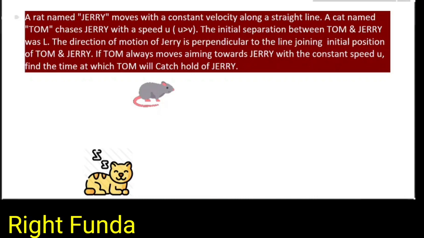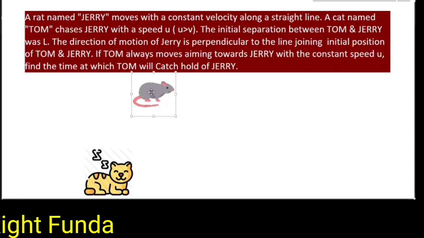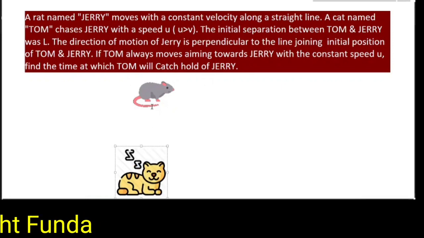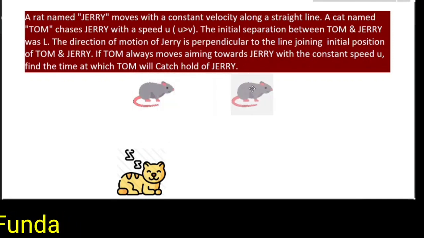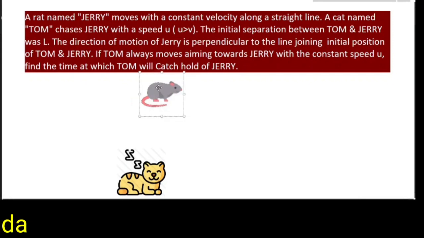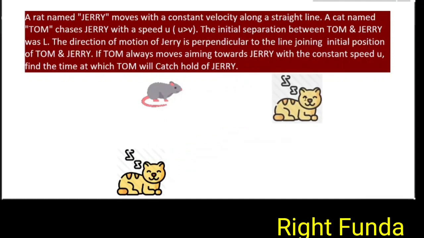One thing is given: Jerry moves with a constant velocity. Suppose Tom is here, Jerry is here, and there is a line joining them. This rat called Jerry moves with a constant velocity perpendicular to the initial direction of the line joining them. It moves like this, and as it moves, Tom always changes direction. Initially it will be moving like this, after that it changes direction like this, like this, like this.